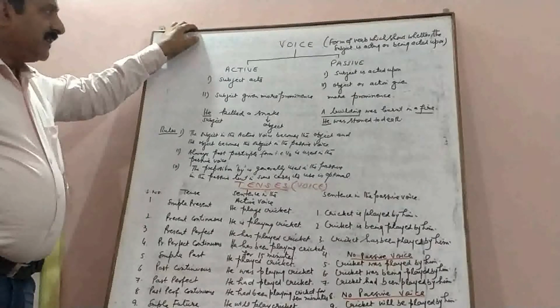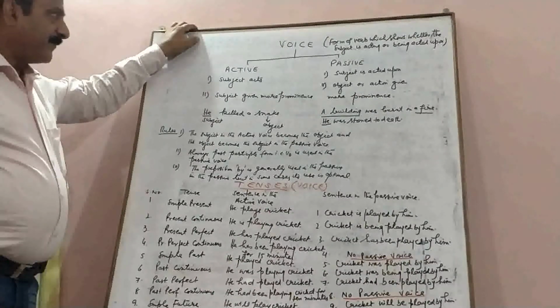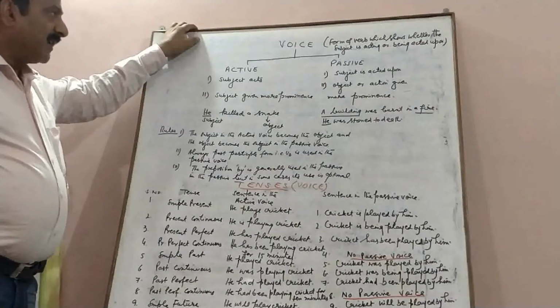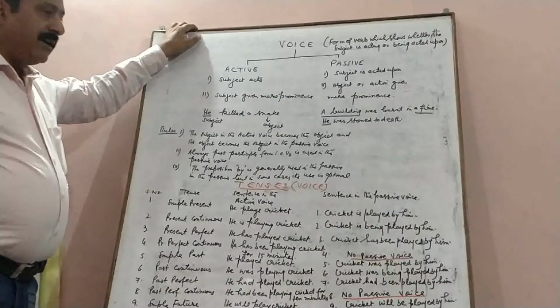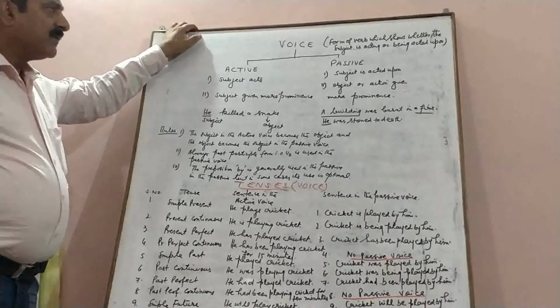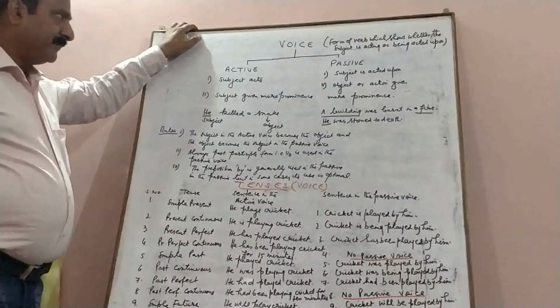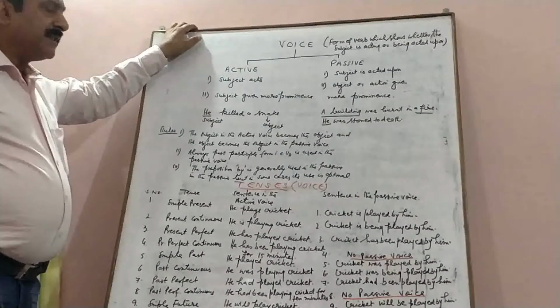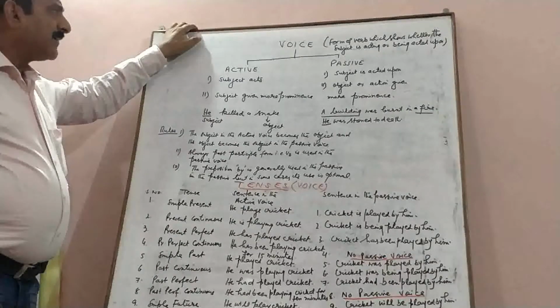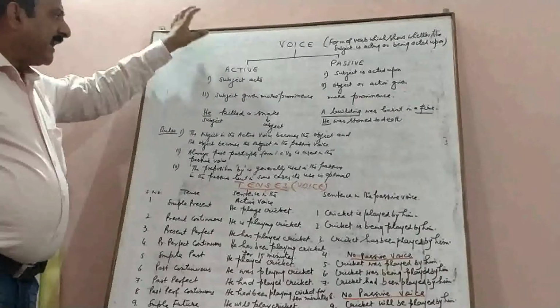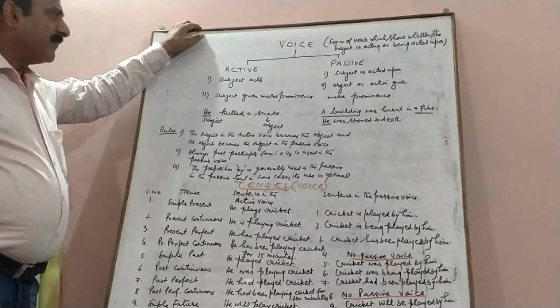Today we will discuss one of the important units of grammar, that is voice. Now, what exactly is a voice? In grammatical terms, voice is a form of verb which shows whether the subject is acting or being acted upon. And on the basis of this definition, there are two types of voice: active voice and passive voice.